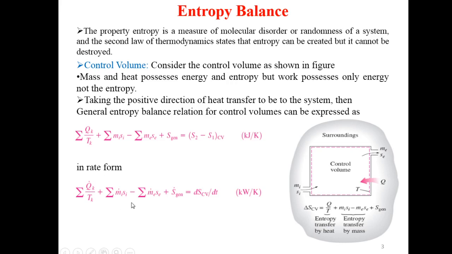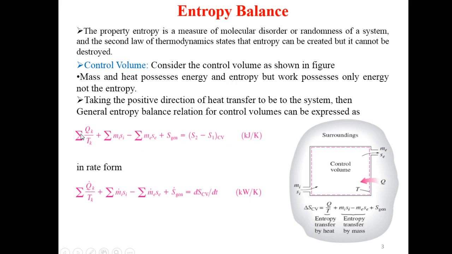So this corresponds to the entropy possessed by the mass. This corresponds to the entropy possessed by the heat, plus rate of entropy generation, is equal to the derivative of entropy of the control volume with respect to time. The unit will be kilowatt per Kelvin because this is in rate form, whereas for the above relation the unit is kilojoule per Kelvin.